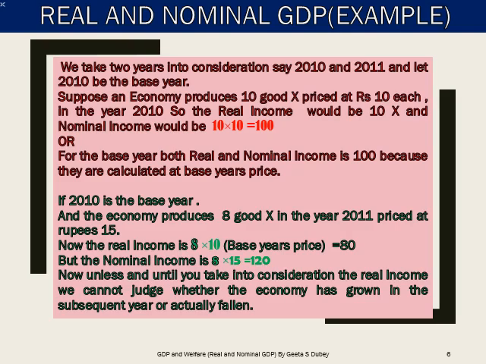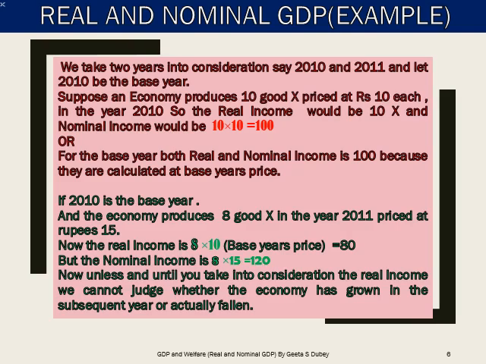Say 2010 and 2011. Let 2010 be the base year. Suppose the economy has produced 10 goods of X in the year 2010, which are priced at rupees 10 each. So, the real income for the year 2010 is 10x and the nominal income is 10 multiplied by 10, that is quantity multiplied by price, which is equal to 100. So, nominal income is 100 and real income is 10x for the year 2010.